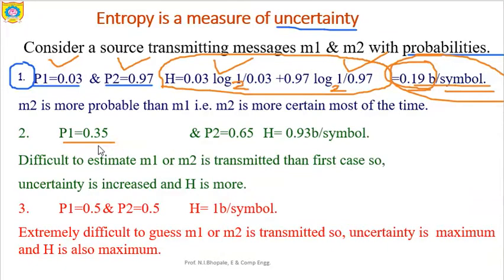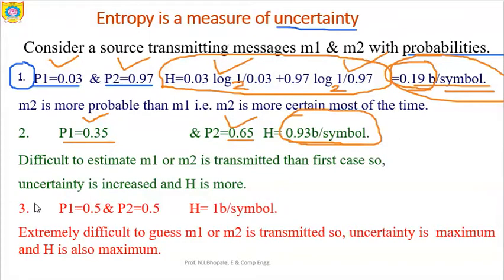Similarly for the second case, if the probability of the first message is slightly increased, just look here, P2 is 0.65, then H is increased to 0.93 bits per symbol or per message. Both are acceptable. Now it is quite difficult to estimate which of M1 or M2 is transmitted, compared to the first case. In the first case we can say almost 97% of messages are M2. In the second case it is quite difficult to trace out.